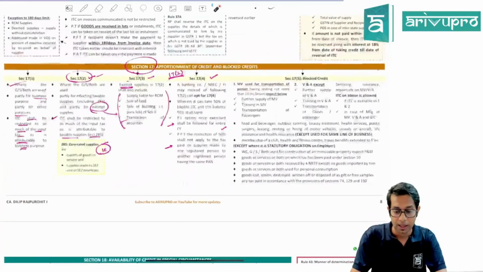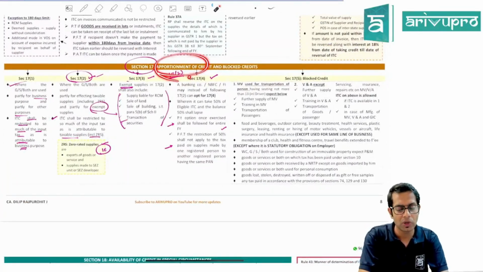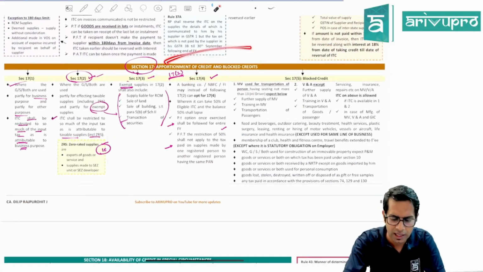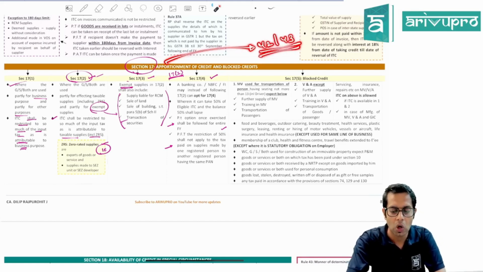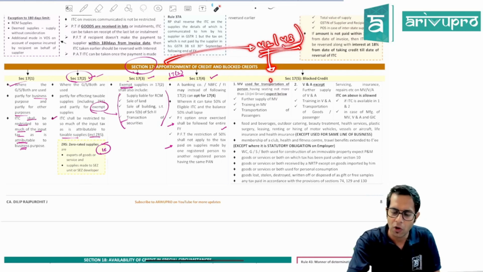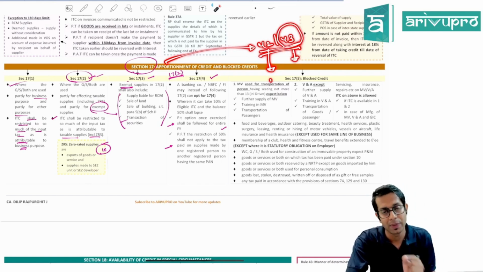Now, sir, you said apportionment of input tax rate. Whatever you told is only required to be followed for apportionment of input tax rate. There are rules specified. Rule number 42 and rule number 43 talk about apportionment of input tax rate. Rule number 42 talks about apportionment in respect to inputs and input services, and 43 is applicable for apportionment with respect to capital goods.